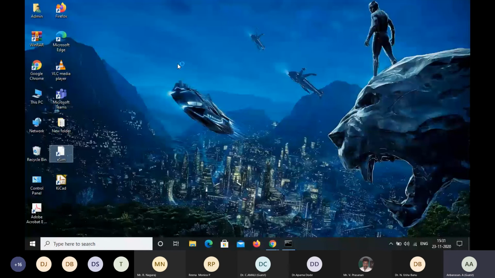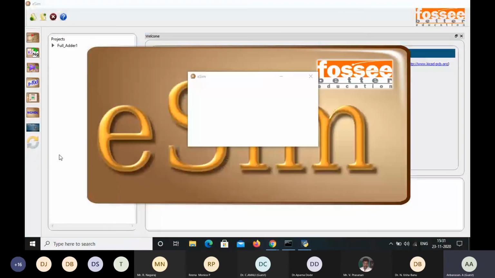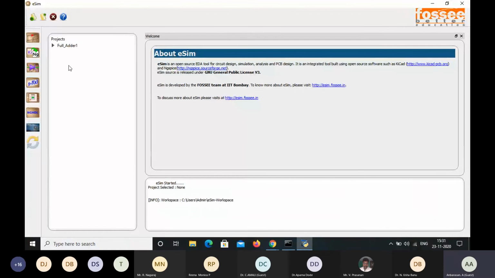Already the examples will be available here. So this shows the Python program page. So that will be closed. Again, I'm going to open the workspace. Previously we just now did a project, that is full adder 1, so this will be available by default. When you open, the project you previously did will be shown here. So how are we going to open the previous project? For a new project, we select here and give the project name, so that will be saved in the workspace, and from that we can run.